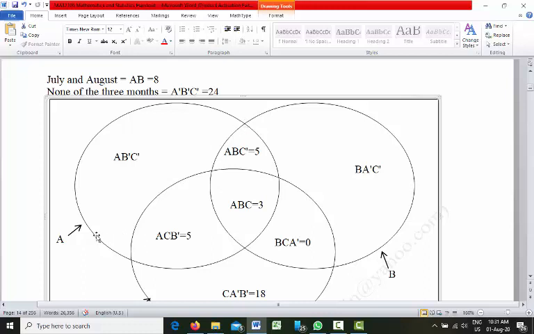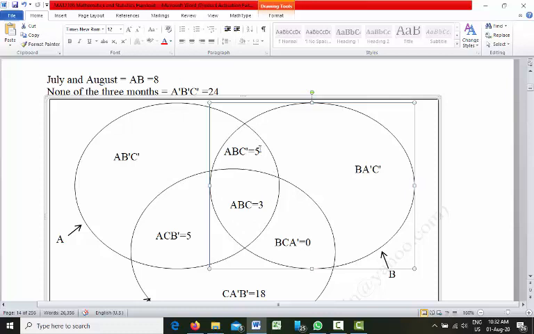So again, this is circle A, and from circle A we will remove the portion of circle B. That is, we will remove this part. Please check the movement of my mouse pointer.